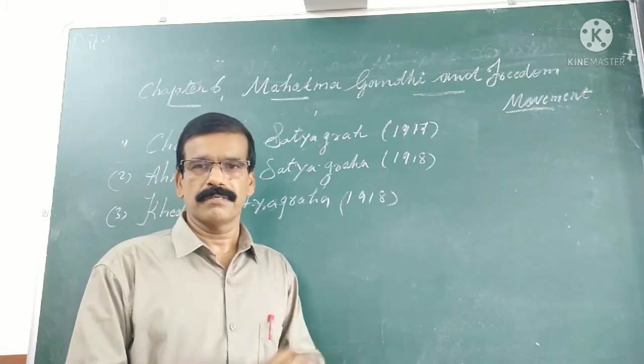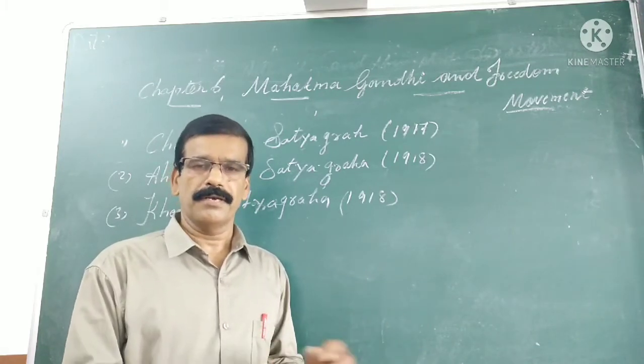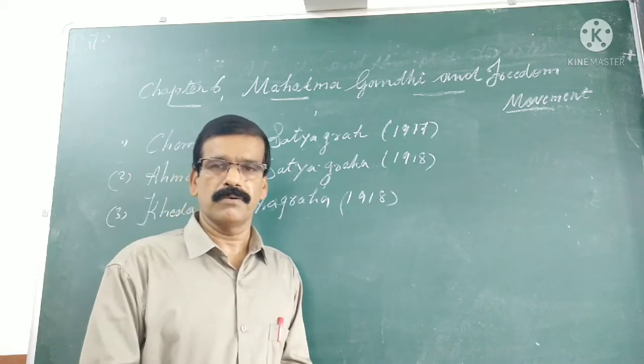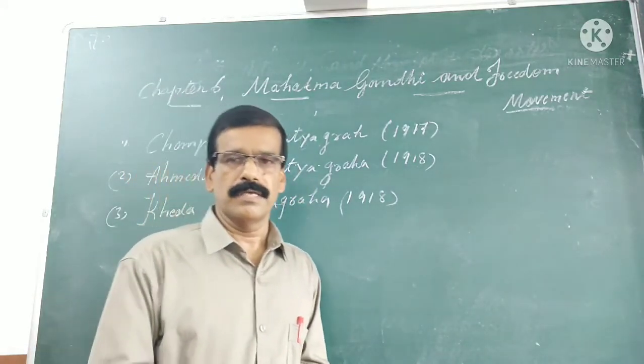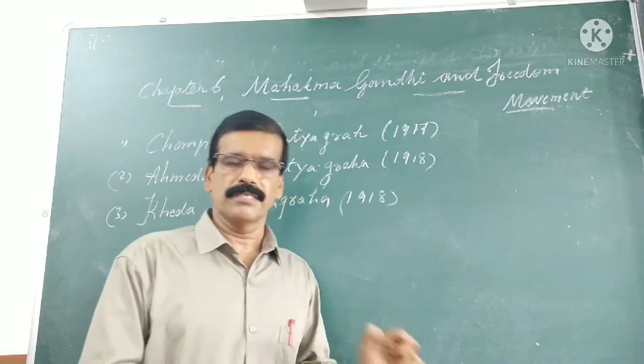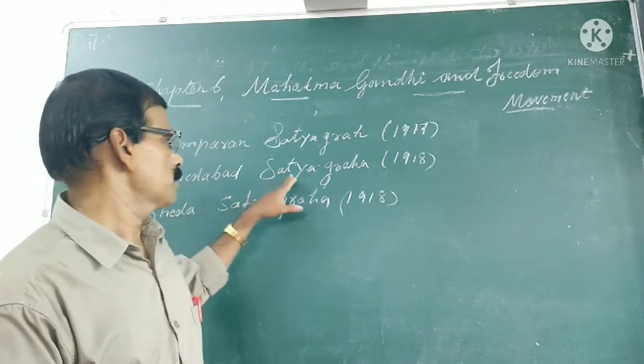When Gandhiji heard how they were suffering, he reached there and entered into a satyagraha. Later, the British government conducted an inquiry into the matter, and they repealed most of the injustice done to the farmers. And the second case is known as the Ahmedabad Satyagraha.